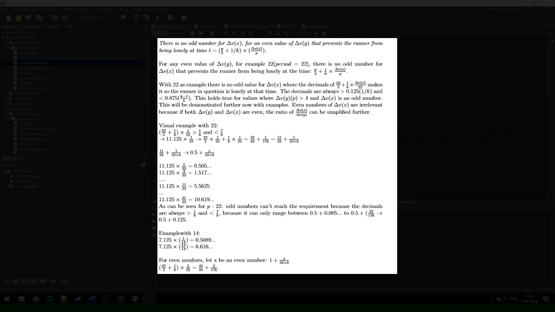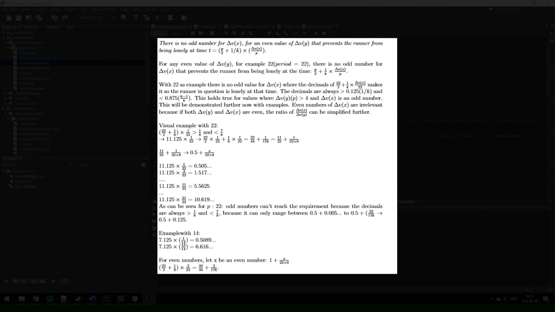And this equals 22 divided by 44, which is 0.5, plus 1 divided by 176. So it's very easy to see here that this will be bigger than 0.125 and less than 0.875 because it's 0.5 plus 1 divided by 176, which is a very small number.